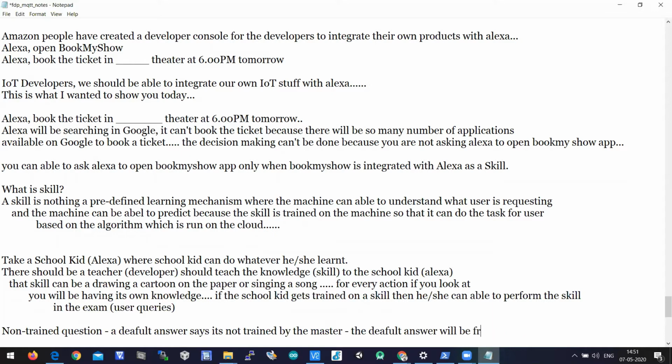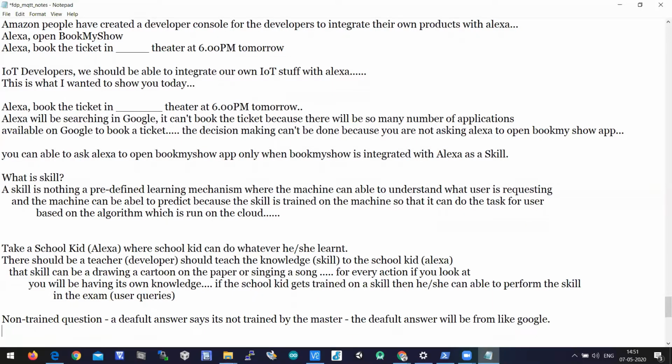If you ask a trained question, something like book a ticket in so and so theater at so and so time, then it will react based on the event and try to put the event into action.